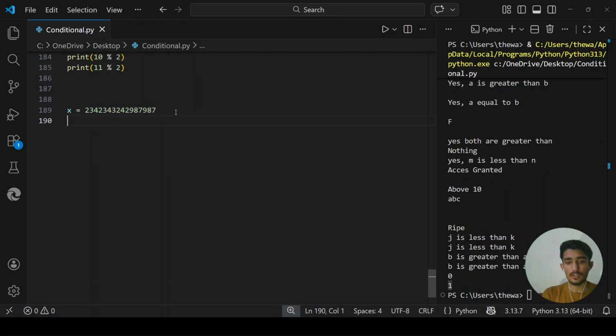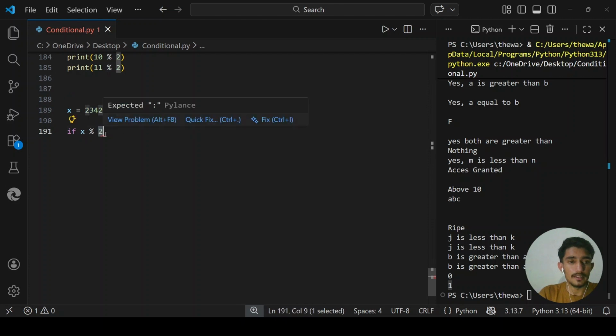Okay, so now let's create an if condition. If x modulus by 2. So this condition will divide it. Here this whole number will be divided by 2, and will give you the remainder. So this whole expression will give you a value.